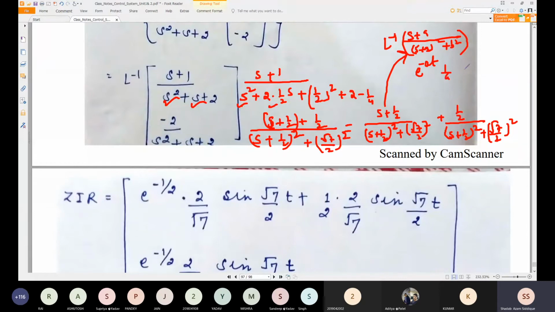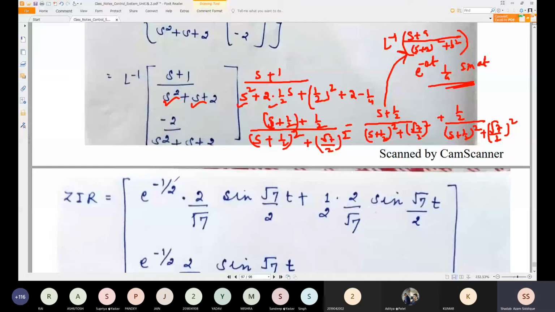Okay, 1 by a, and then we can write sin at in the form. So this is the form which we are getting, or otherwise you can write e to the power minus at sin at by a. Okay, so this is the standard form. You can go through this, and you all have already studied it in network theory, in the Laplace chapter, which is present in the third unit or fourth unit. So you can go through this and try to find it in the form.